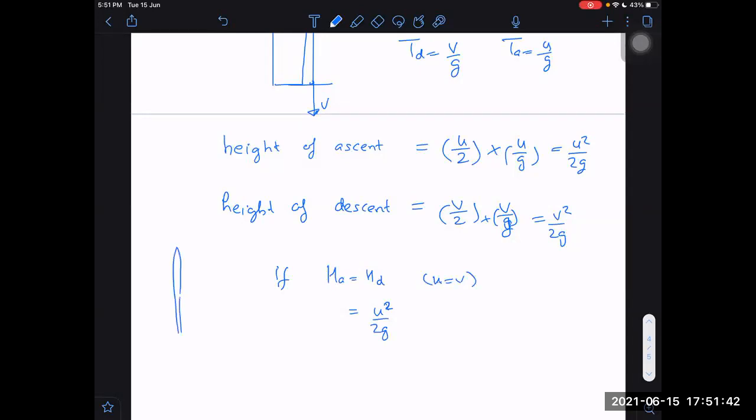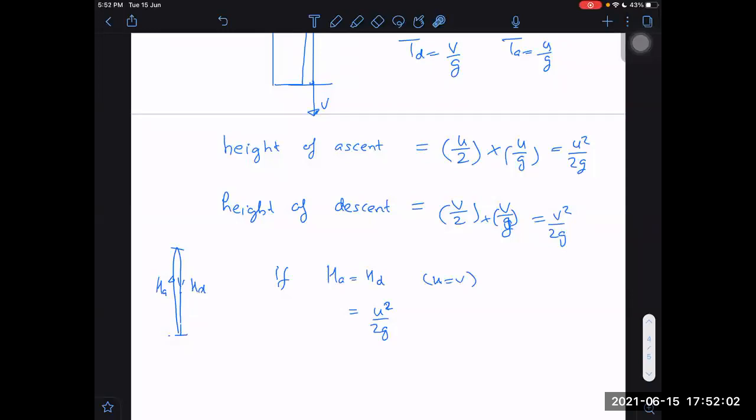In such cases, when the height is the same for the upward journey and the downward journey, the height of ascent and height of descent are the same. In those cases, I can write both as u square by 2g. Otherwise, there will be a different formula.